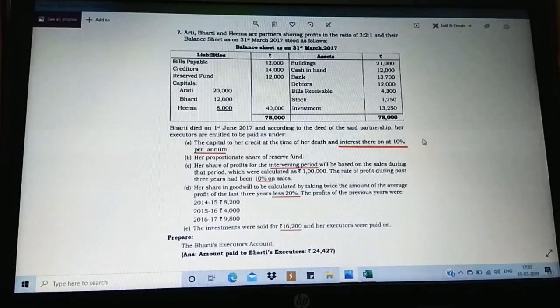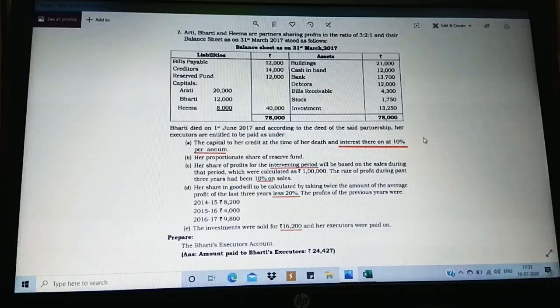Then her share in the goodwill to be calculated by taking twice the amount of the average profit. So twice in the sense it is 2 years purchase of the last 3 years less 20%. So I have underlined whichever is different from the sums which we are going ahead comparing to the previous. Then the profits of the previous years are given below. Then the investment was sold for 16,200 and her executors were paid on.